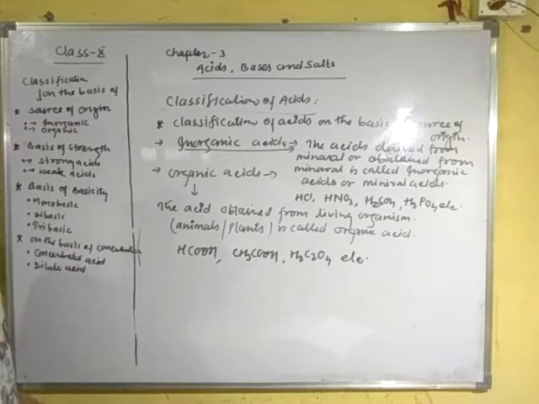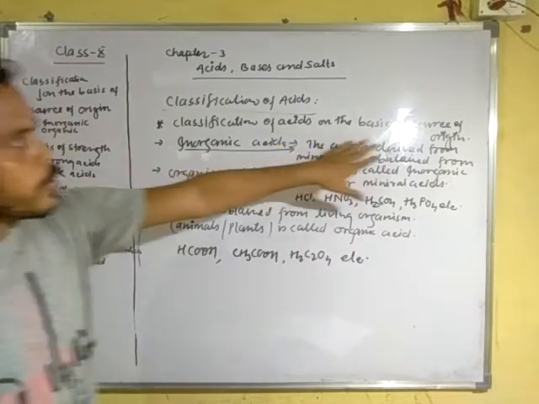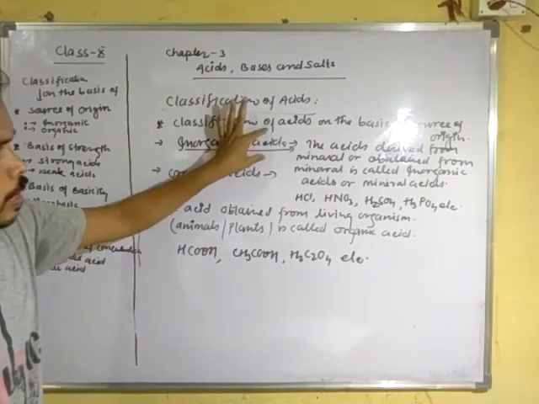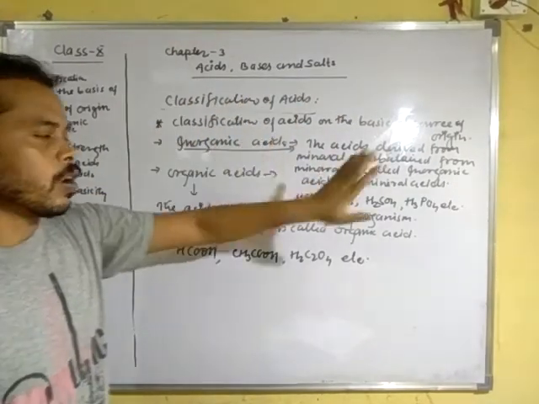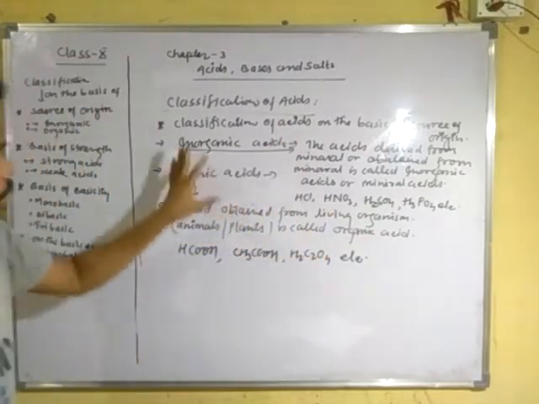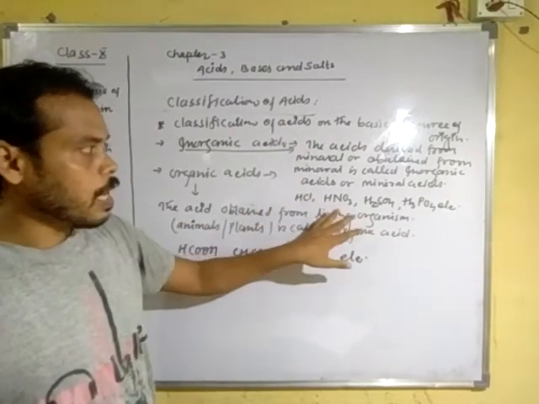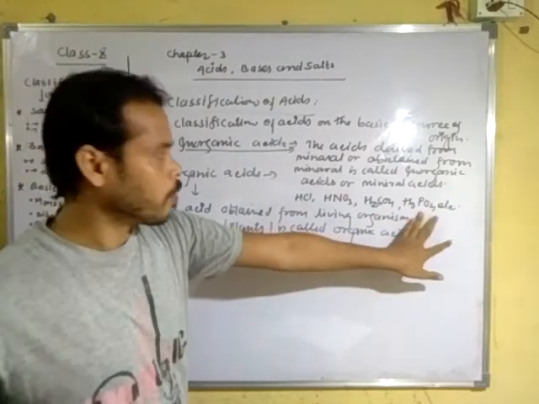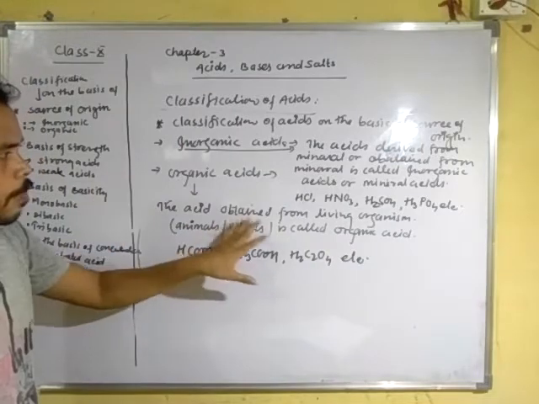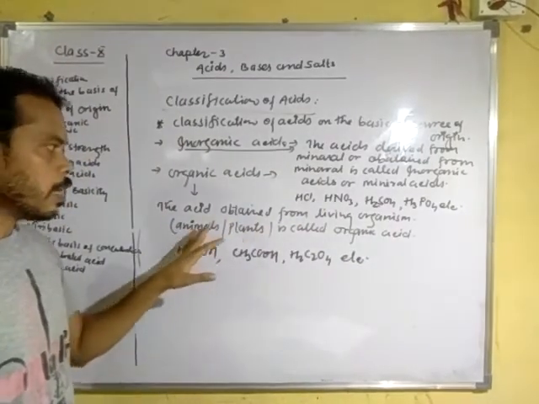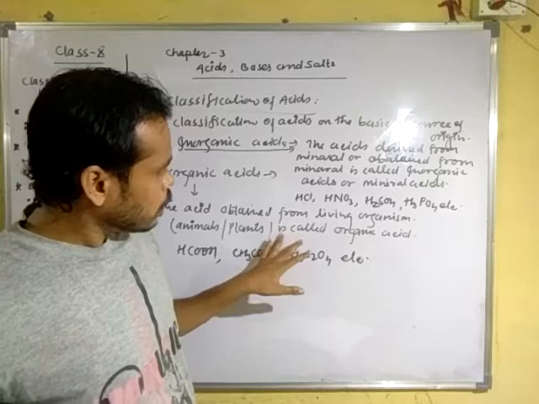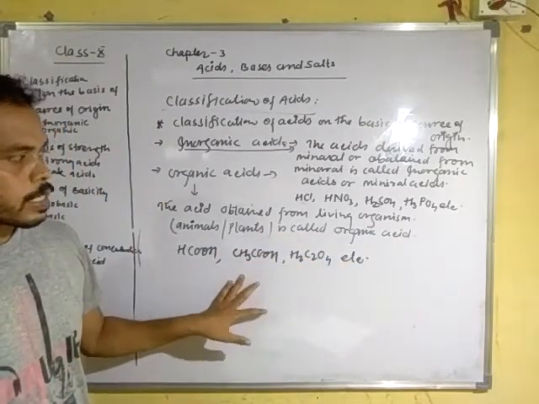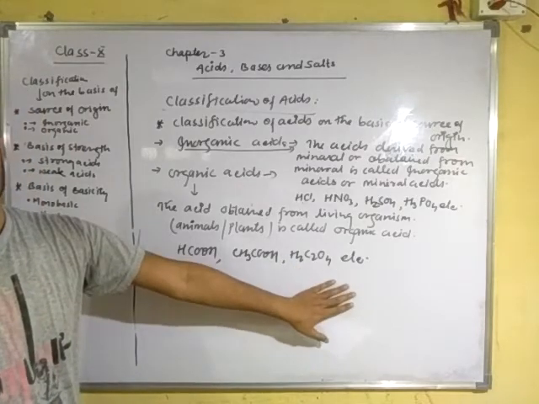These are the classification on the basis of source of origin: inorganic acid and organic acid. Inorganic acid is obtained from minerals or non-living things, for example HCl, HNO3, H2SO4, phosphoric acid H3PO4, etc. The acid obtained from living organisms, animals or plants, is called organic acid. Examples are formic acid, acetic acid, oxalic acid, etc.